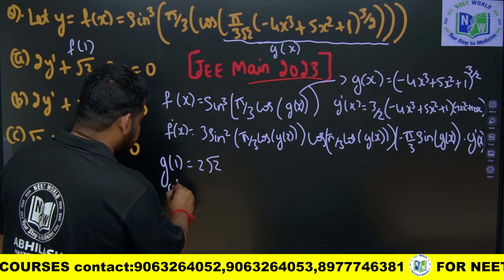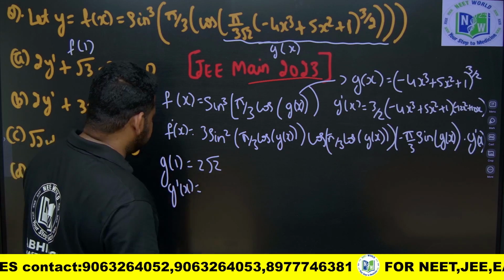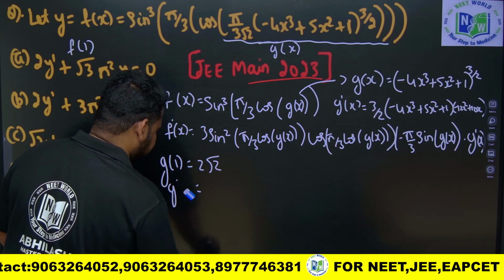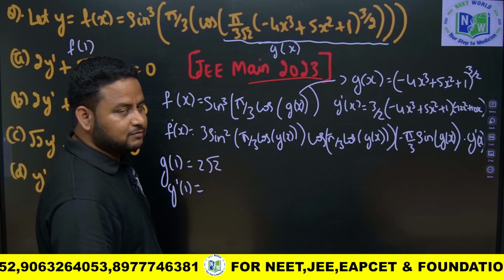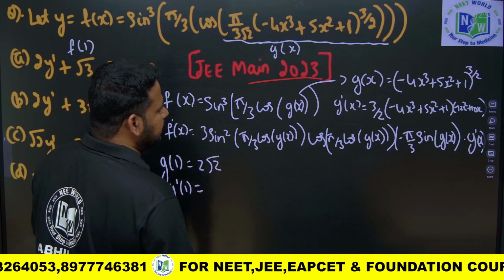What about g dash of x? If you have g dash of 1 and not x, you should write it as g dash of 1. g dash of x we already got. So g dash of 1 will be equal to 3 by 2, and I have to put the value of 1.